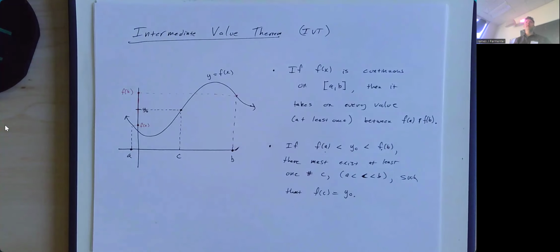Importantly, the theorem does not tell you how to find c. All it says is that if your function is continuous, then you're guaranteed to get every y value between the two y values from some value c that's in the interval. But it does not tell us what that c value might be. Let's look at an example of how one might use the intermediate value theorem.